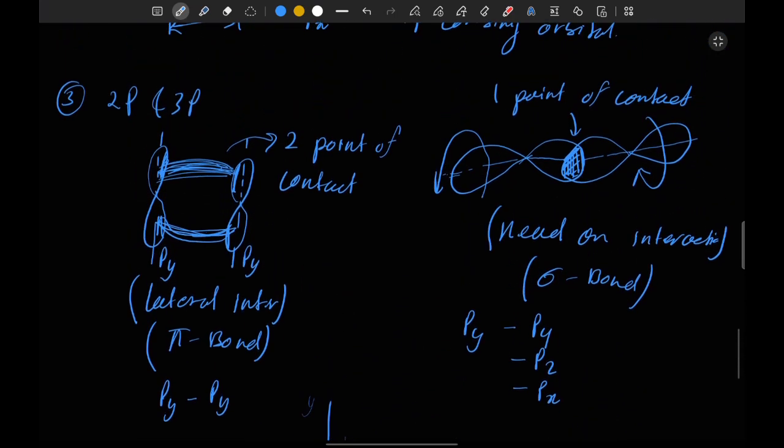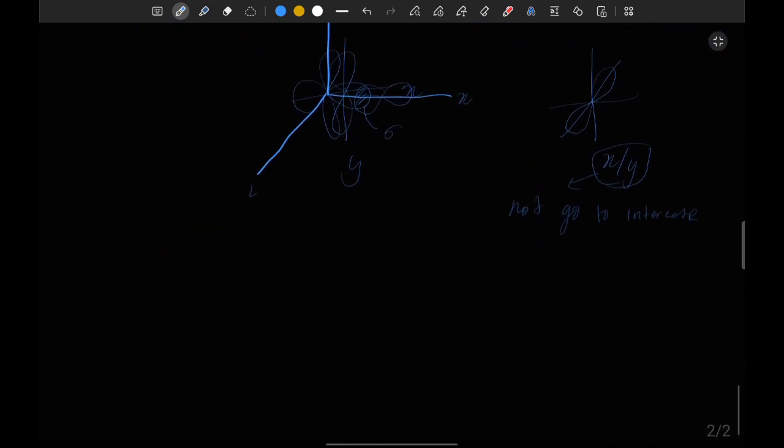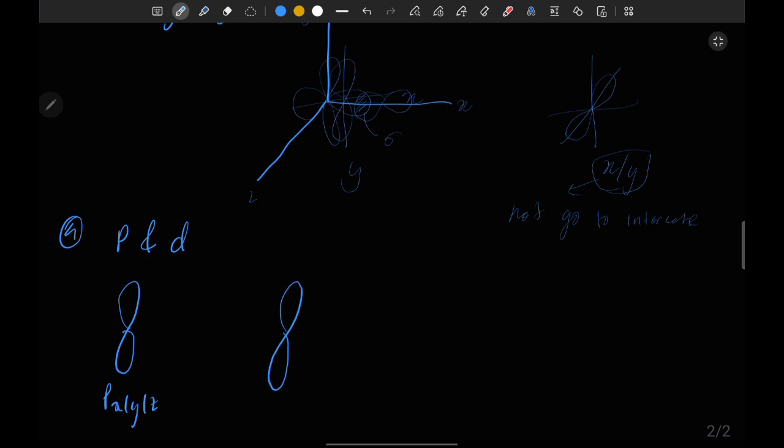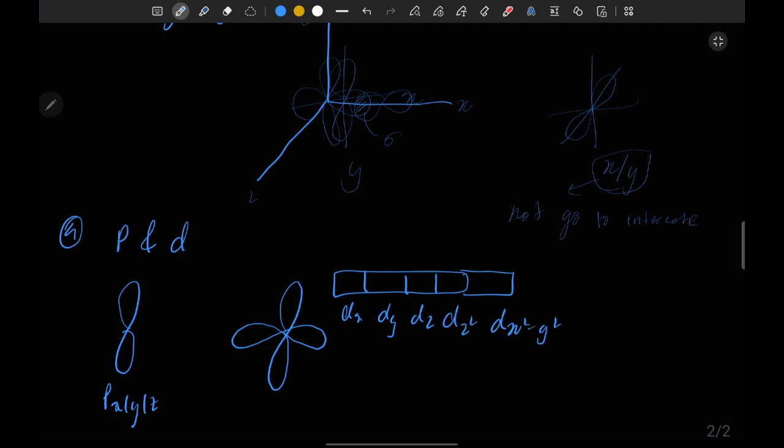So yeah, let's move to the next point, that is overlapping of p and d orbital. So this is our p orbital of px, py, or pz, and this is our d orbital. Now we have the d orbital, which has 5 suborbitals: dxy, dyz, dzx, dx square minus y square, and dz square.